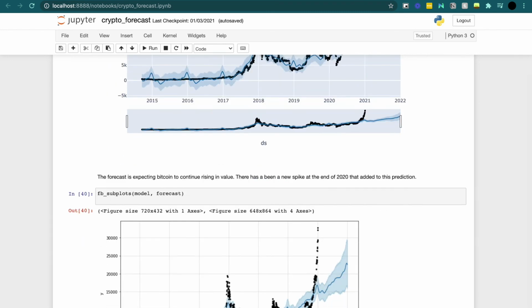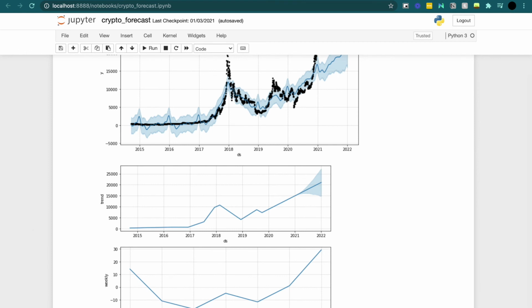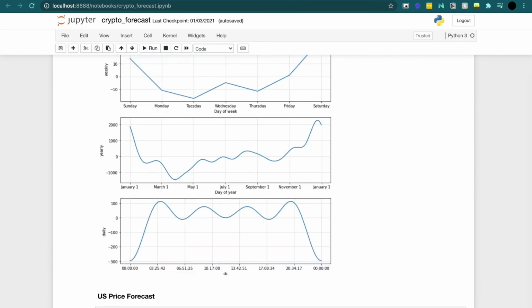But Facebook Prophet also gives us some additional functions where we can see some seasonality components. We can see our trends. We can see weekly, yearly, and daily fluctuations. And you can see towards the beginning of 2021, as the year ramped up, the price just kept going up.